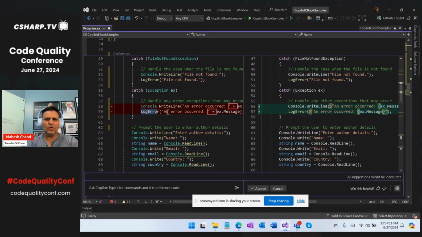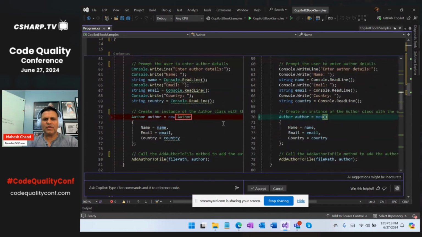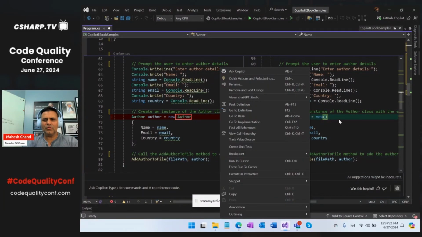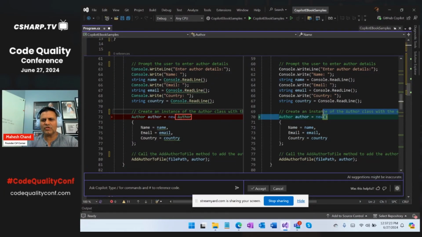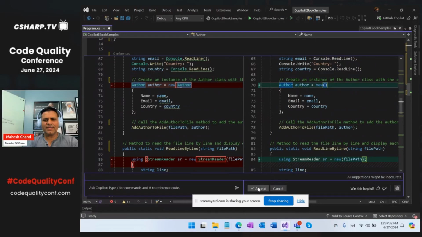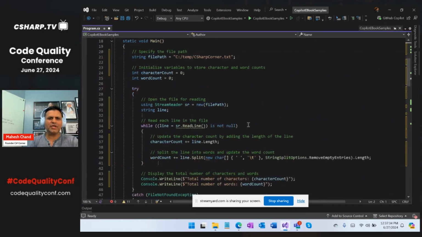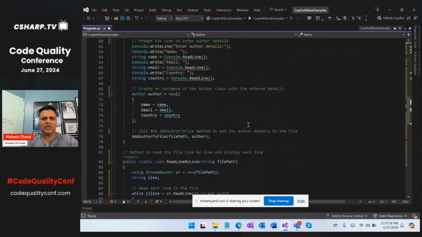This is the old way to write when you want to concatenate strings in C Sharp. Now this is the new way to write it in C Sharp 12. And boom, my code is now updated. Look at the new syntax: when you're creating a new object, like the author class here, you don't have to specifically call the name, you just call the constructor this way. So now I can accept this, and my code is now updated to C Sharp 12.